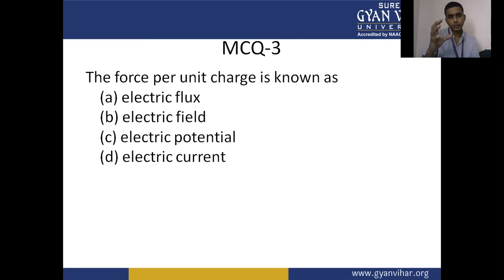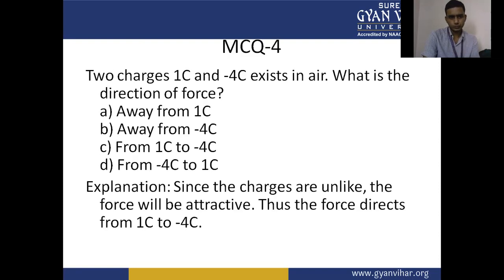Question number three: the force per unit charge is known as choice A, electric flux; choice B, electric field; choice C, electric potential; choice D, electric current. We have already studied the electric field intensity. So we know that the formula of electric field intensity is the force per unit charge, that is F upon Q, Newton per Coulomb.